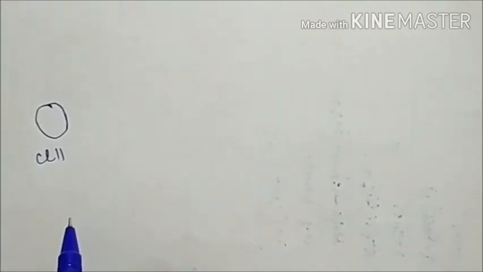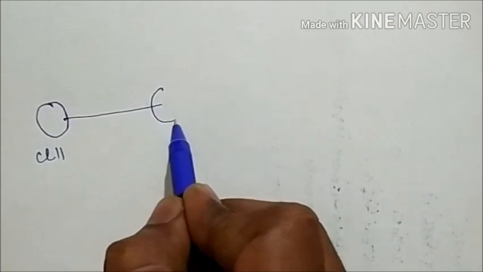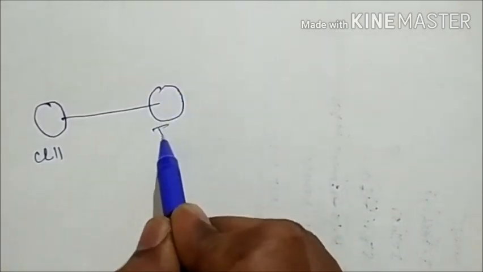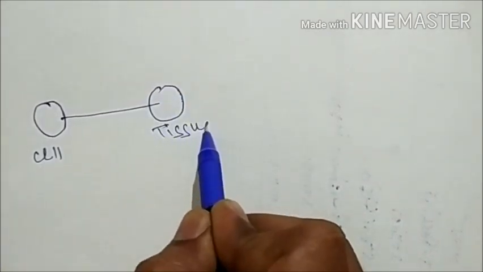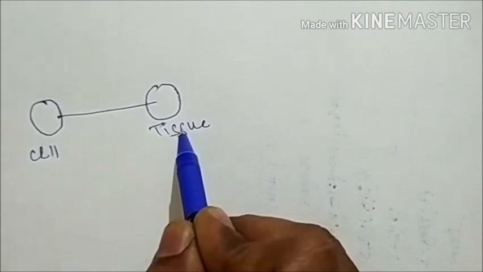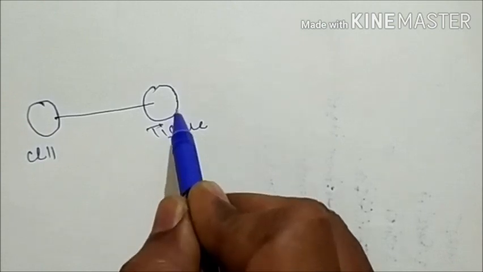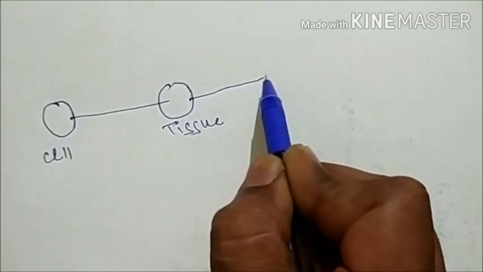Then many cells in our body come together and a tissue is formed. Many tissues come together and finally an organ is formed.